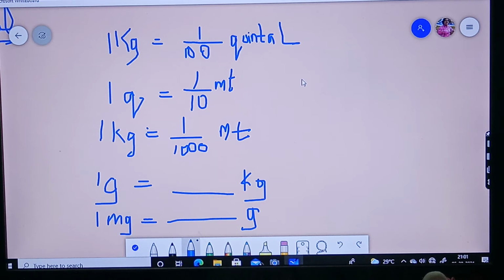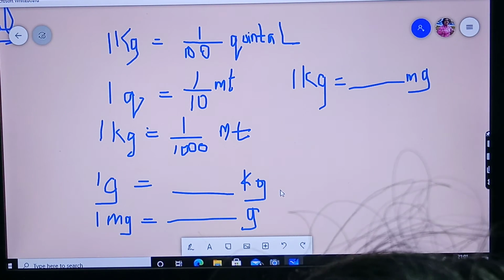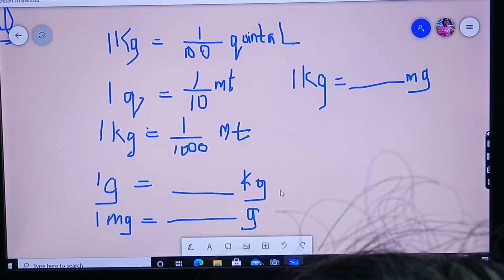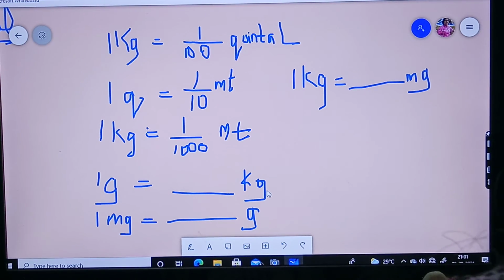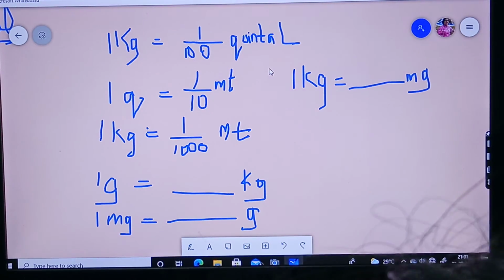And the other question is, 1 kg is equal to how many milligrams? So these 3 fill-ups you will fill and you will comment in the comment box. Okay. Now it's over with the relations between the metric tons and units of mass, right?